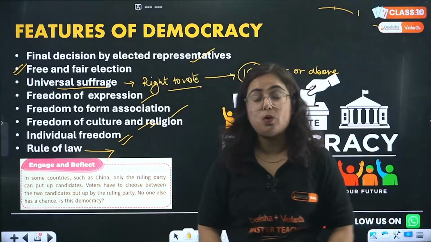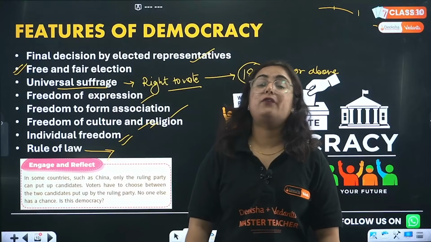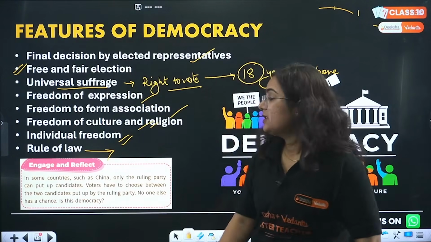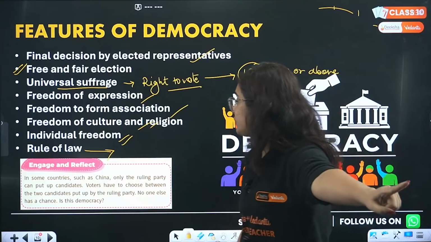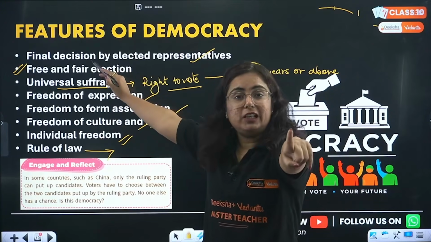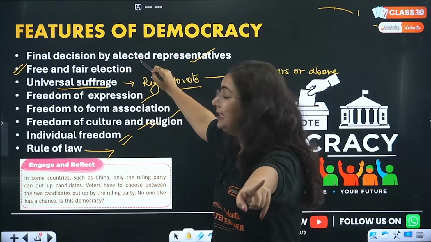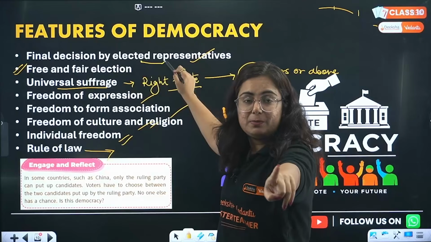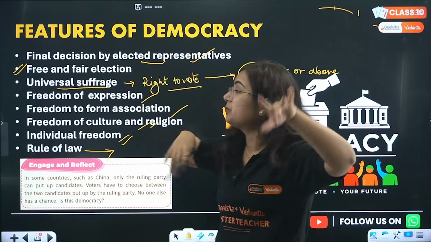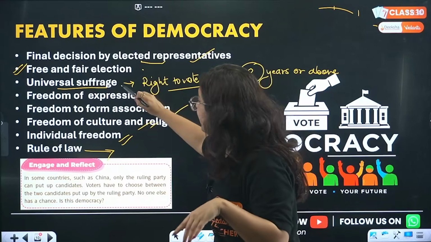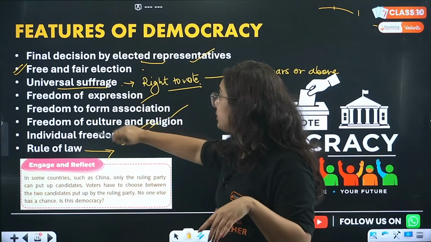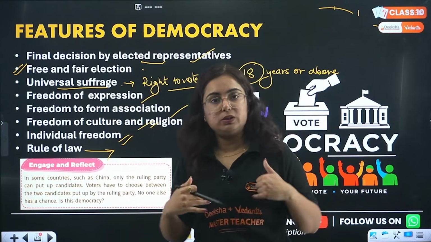So basically, what is this rule of law? From where does this word come? Beta, pay attention. Who is the head of the nation? People. Final decisions are taken by the elected representatives of the people. Free and fair elections for the people. Suffrage given to the people. Freedom of expression to the people.